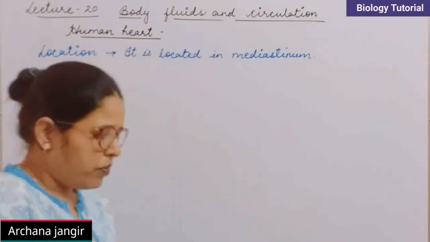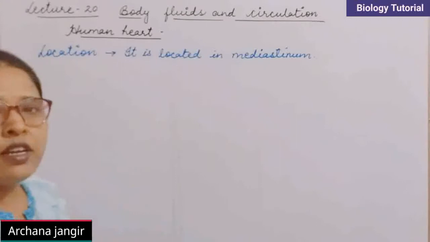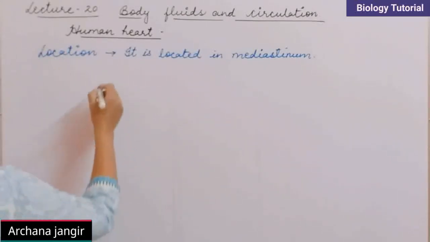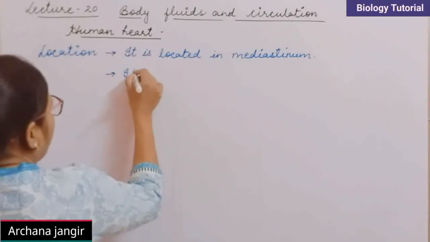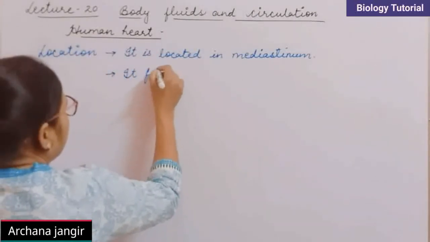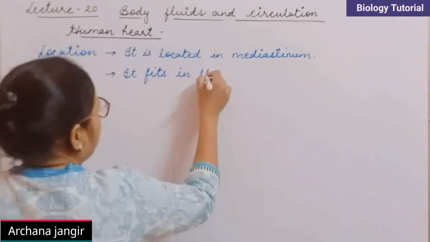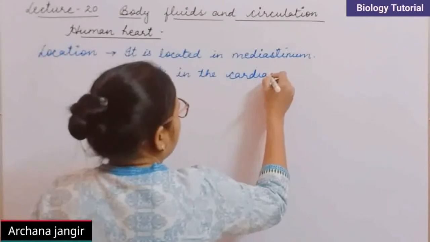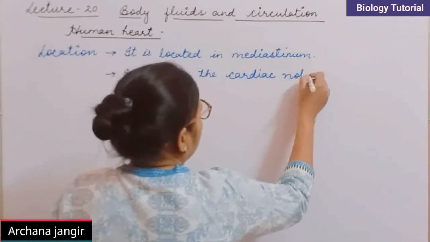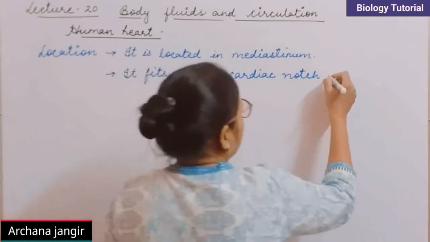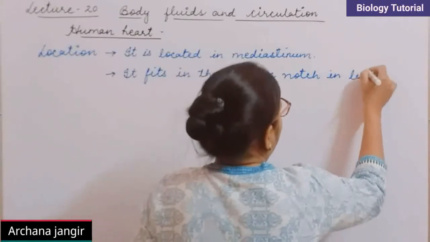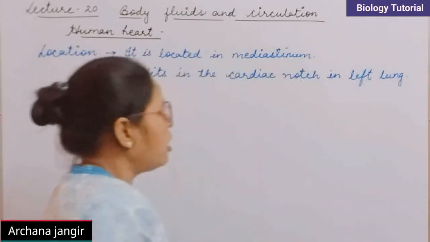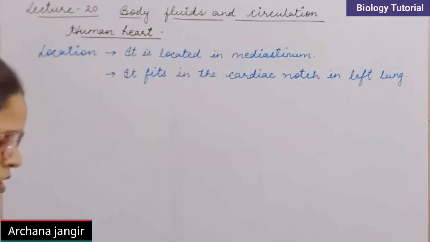So here the heart is fitted in the notch of the left lung. Clear? It fits in the notch which is called the cardiac notch in the left lung. Yeah? So this is the location of the heart.